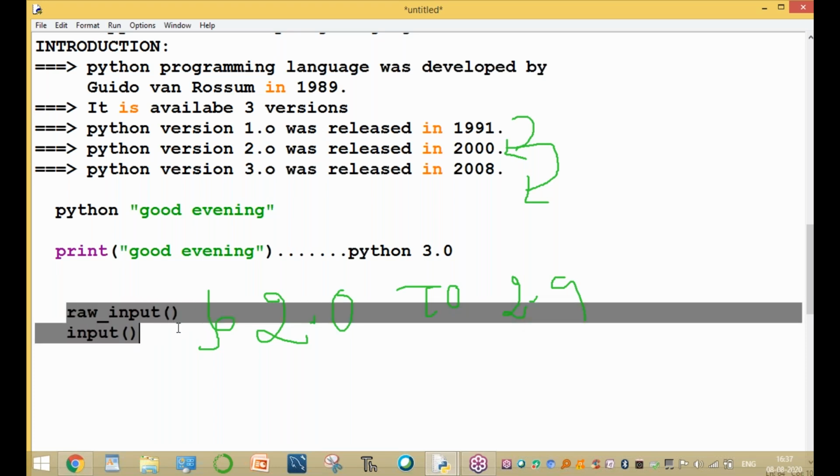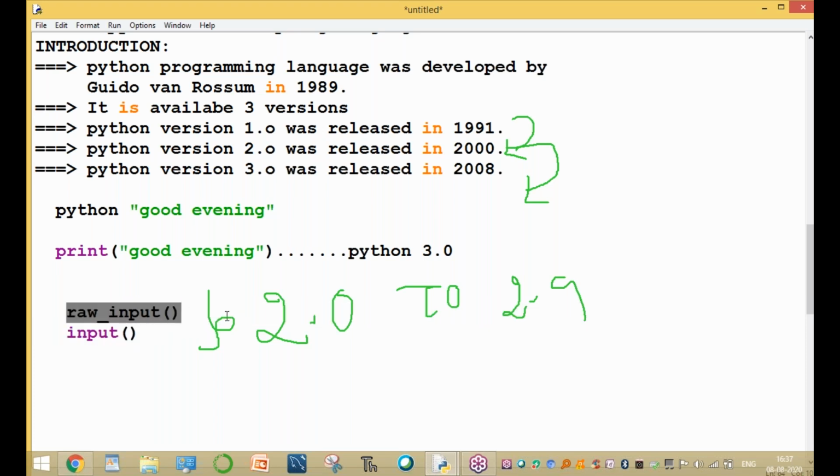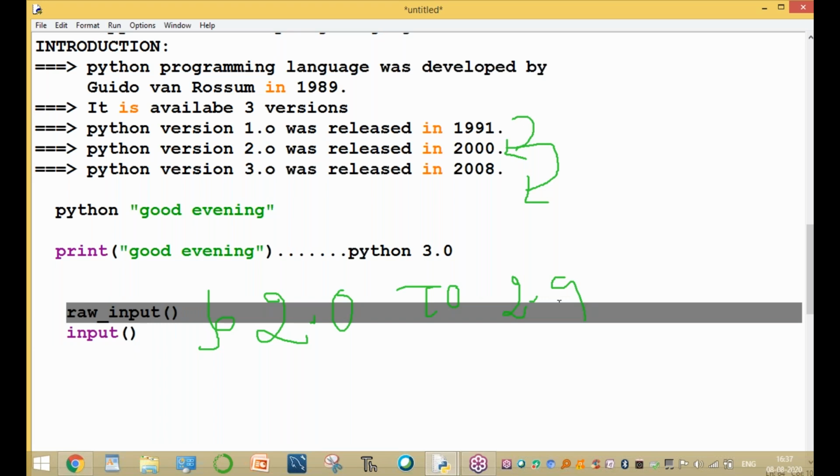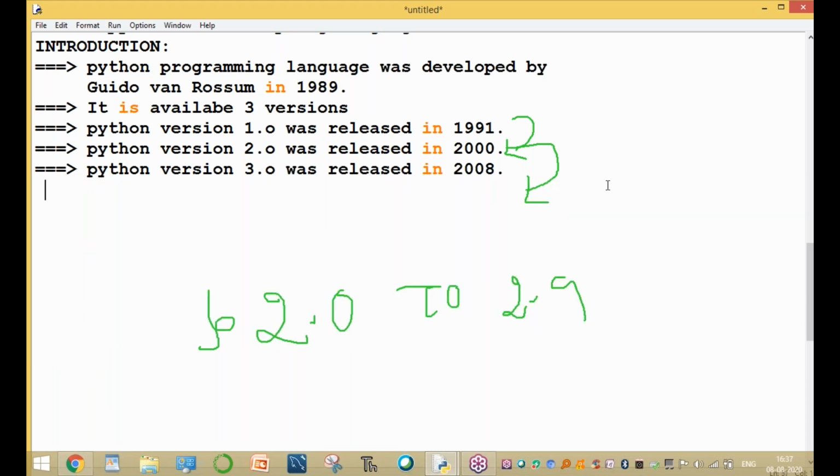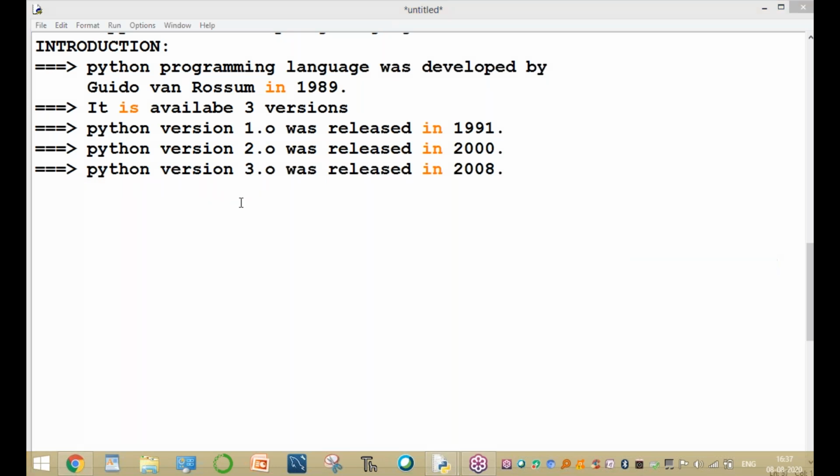Different input statements: input and raw_input. This input statement is used for reading different values. This one is for reading only text values. There are a number of differences between Python 2.0 and 3.0. I will explain them later, one by one.